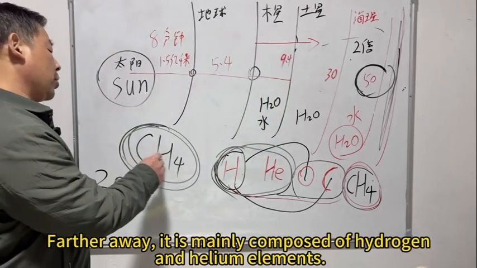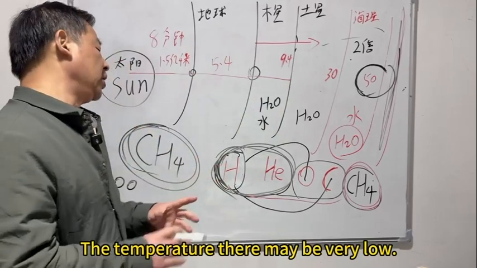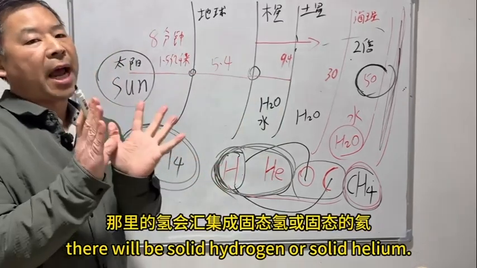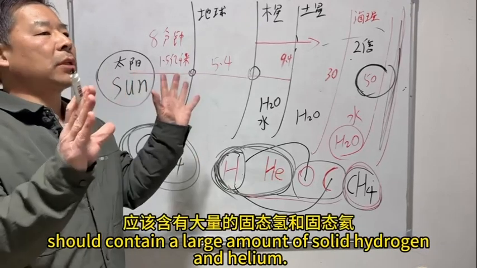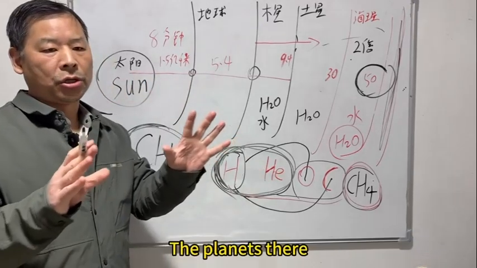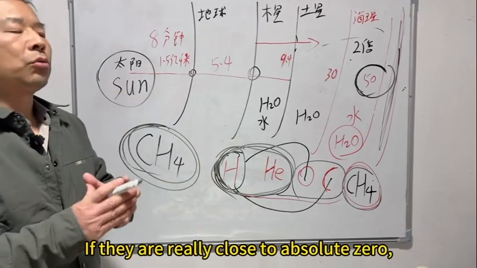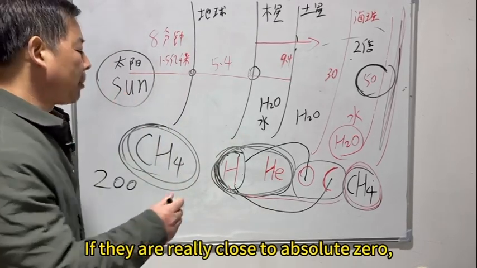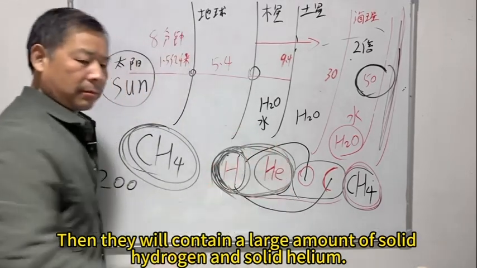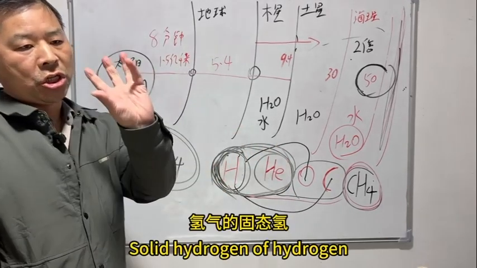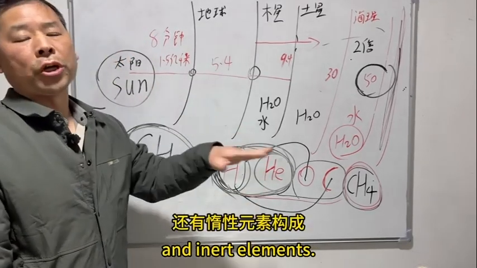Farther away, it is mainly composed of hydrogen and helium elements. The temperature there may be very low. There will be solid hydrogen or solid helium. So the planets there should contain a large amount of solid hydrogen and helium. The temperature there is almost close to absolute zero. If they are really close to absolute zero, then they will contain a large amount of solid hydrogen, solid helium, and inert elements.